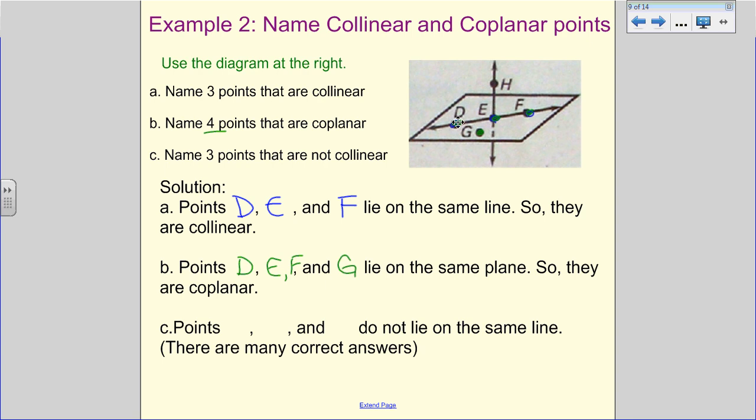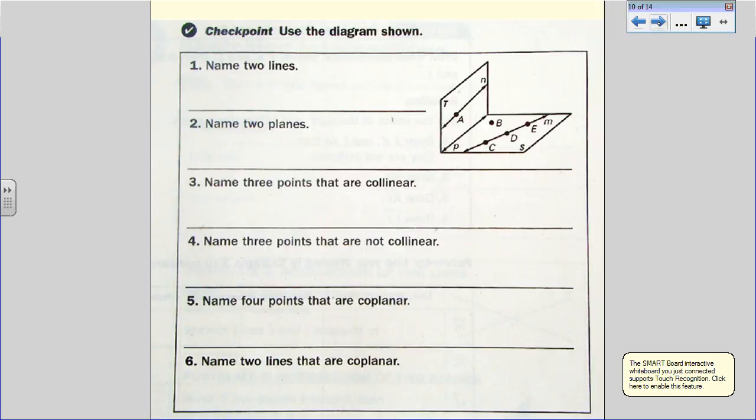And then 3 points that are not collinear. So I need 3 points, I'm going to erase what I had there, that do not all lie on the same line. There are many correct answers to this. So when I looked at this, G, E, F is one example. I can get a line through E, F, but in order to go through G, it would have to curve, and lines can't curve. So GEF is one example, and this is what we'll go over tomorrow in class a little bit more closely.